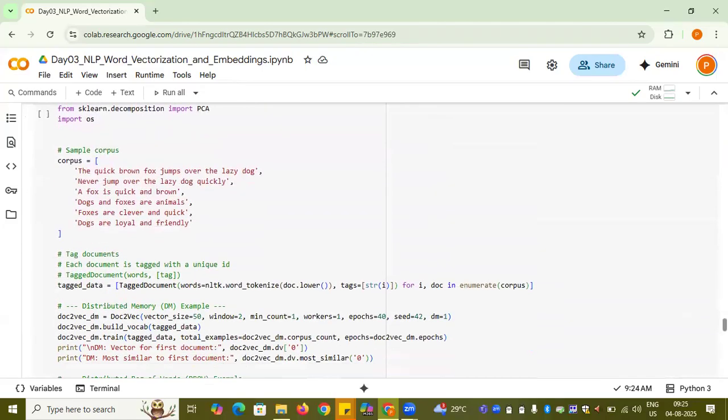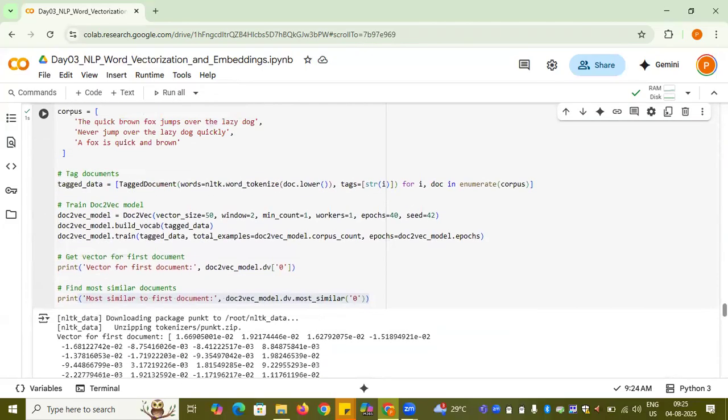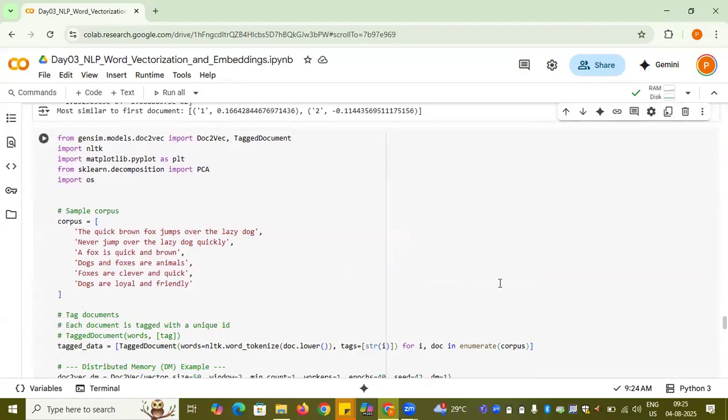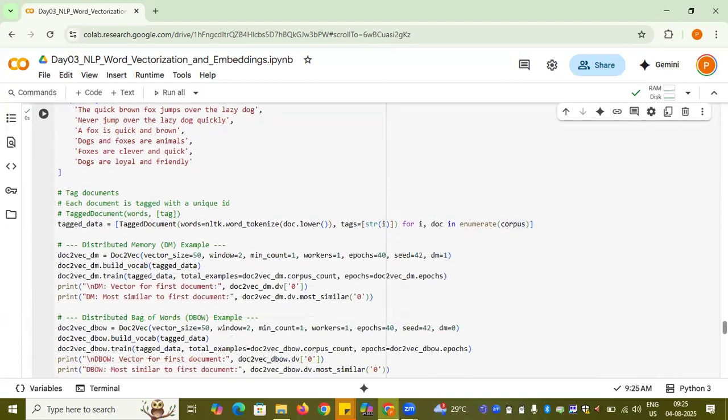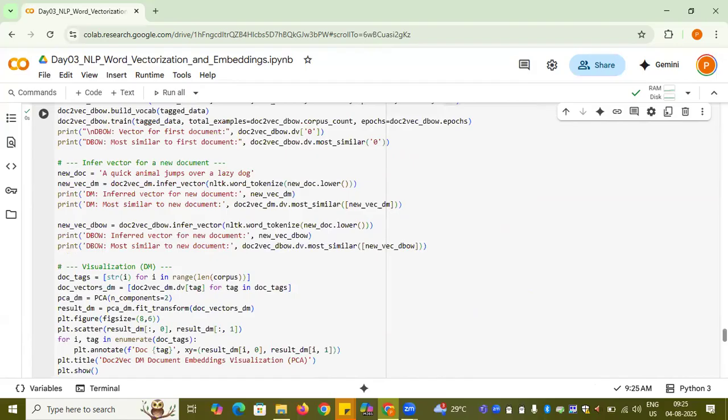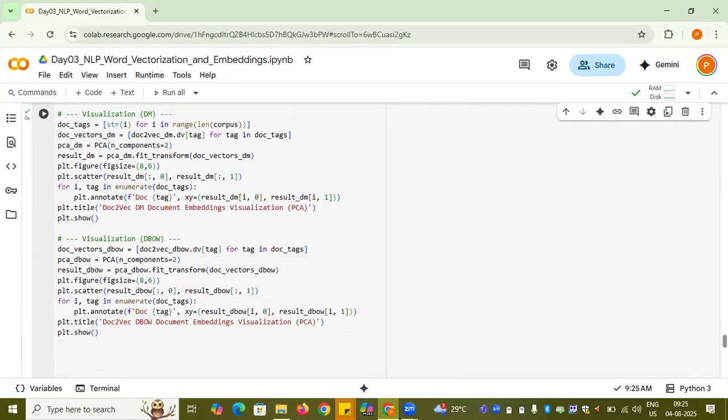And let's suppose if you want to, so this is the thing now. It's similar again. So dm equal to 1 is basically for the distributed memory, and dm equal to 0 is for the distributed bag of words. And what I did below is the same thing, visualization, and then printing out the vectors for both the methods altogether.